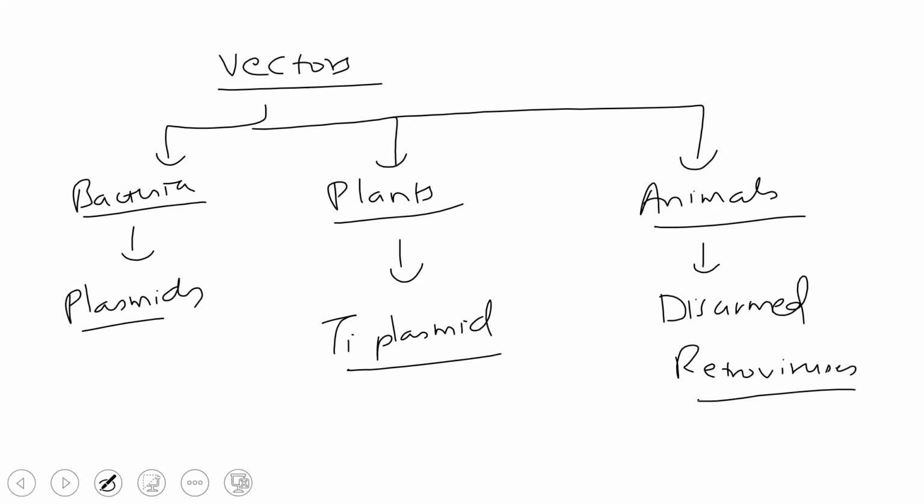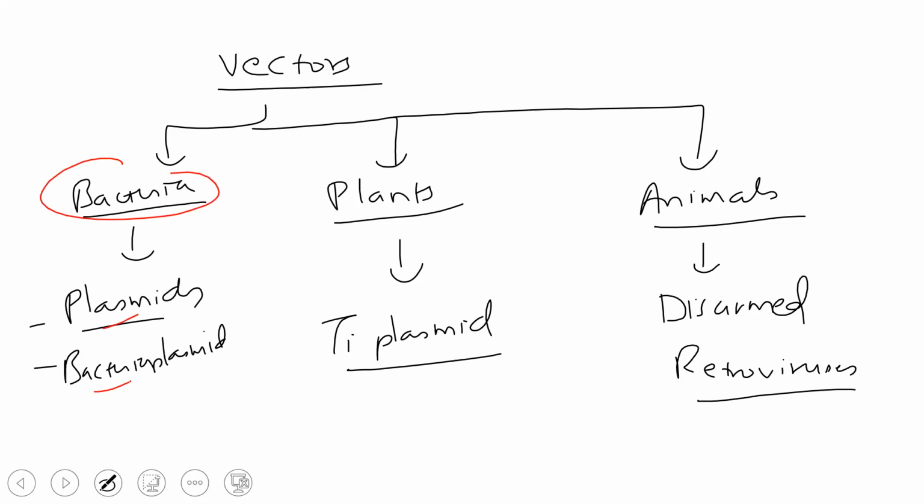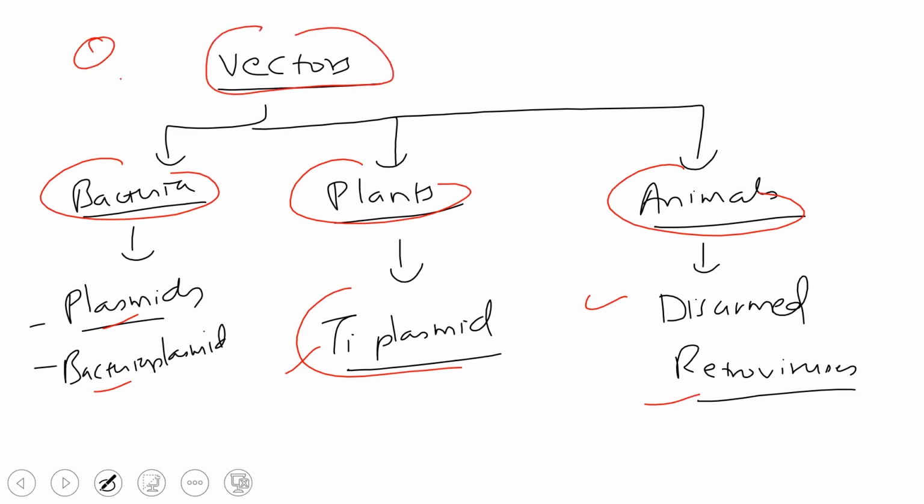Over here you can also use bacteriophage and so on. It depends on what vectors you are choosing. For bacteria, you can use this as a vector; for plants, this; and for animals, normally this. Got it, beta? They can also ask MCQs from this. Yes, sir. Now I'll show you what this Ti plasmid is.